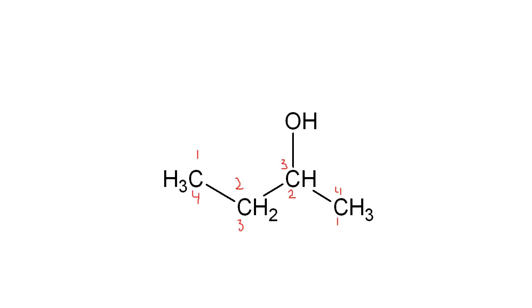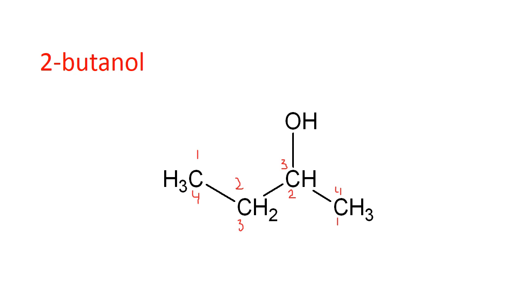This is a 4 carbon chain, and I have to give the lowest number to the branch. And now the branch is alcohol. Yes, we have to add ol to represent alcohol in the name. Now I have to number it from right as well as from the left, and I have to select the numbering in which alcohol will get the lowest number. So now, when I number it from right to left, alcohol will get number 2. It will be present at number 2 carbon.